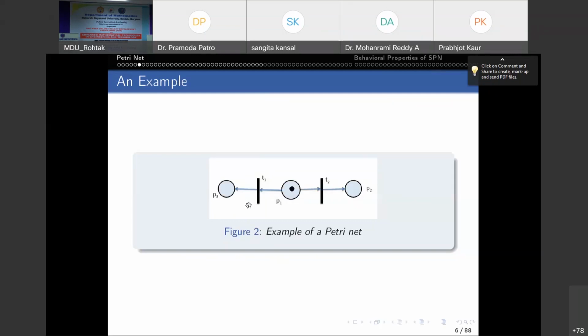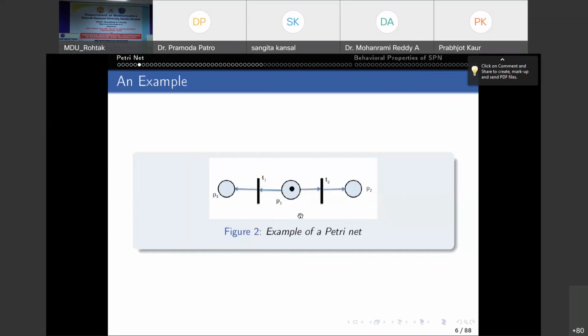So these are about I minus and I plus, and then one component is left, which is mu naught. That was the initial marking. Initially we have a token in the place P1, and P2 and P3 received no token. So initial marking means mu naught of P1 is 1, mu naught of P2 is 0, and mu naught of P3 is 0. So this is your Petri net.